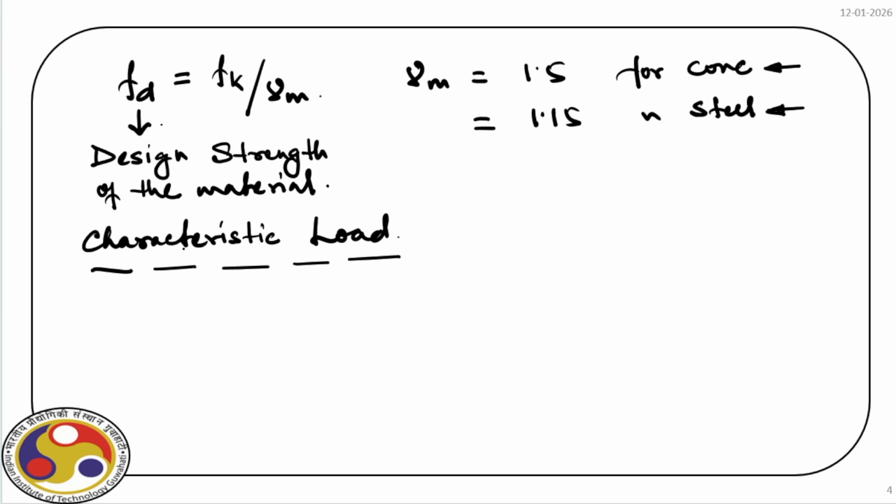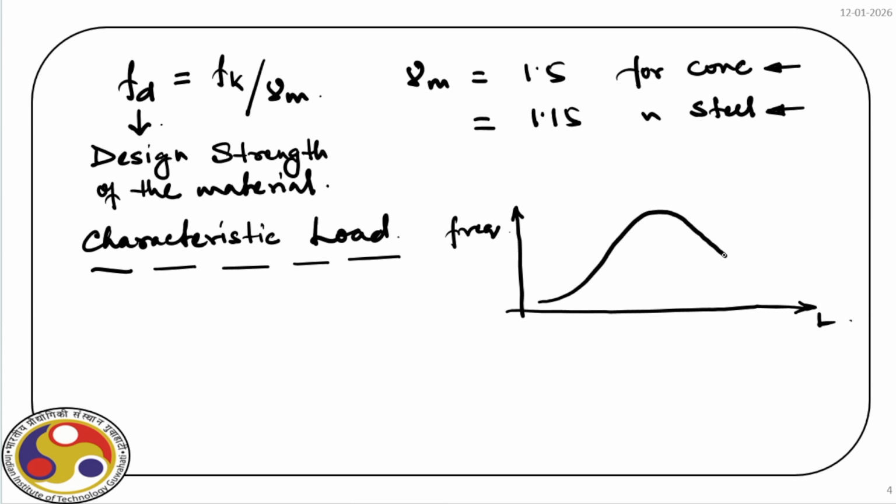And in case of load, it is that value corresponding to 95% probability which we consider the characteristic load. That means again 5% of the load is allowed to fall above this specified value. Okay, so if we plot the frequency versus the load value, which is say L here, we have something like this.